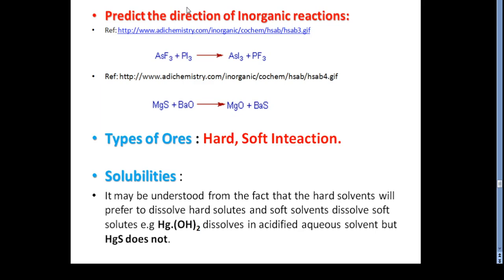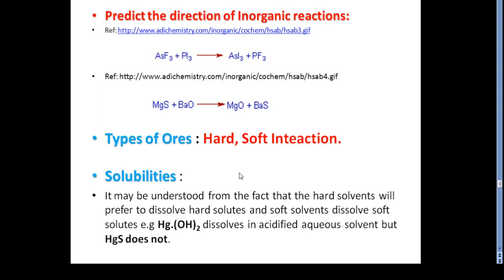I would like to explain one very interesting example: aluminium. Aluminium is mostly bound in nature as alumina. We all know that, that means Al2O3, which is the oxide ore, since Al3+ is a hard metal, which prefers to combine with the hard oxide anion rather than the soft sulfide ion, and that is the reason alumina as an oxide is found in nature. In the case of silver and copper metals, they exist as sulfide ores.